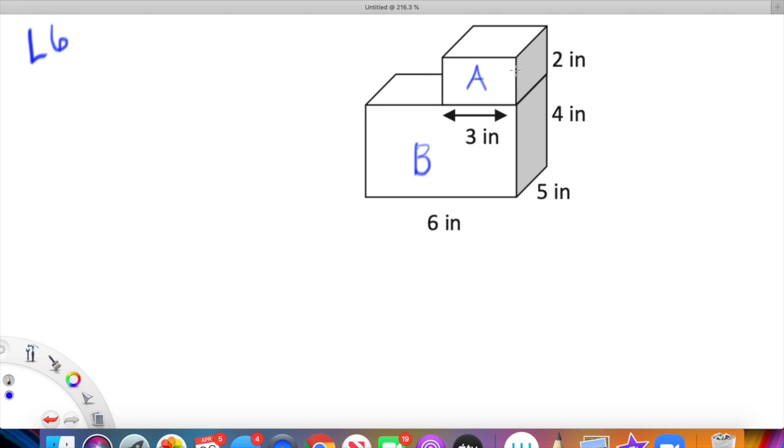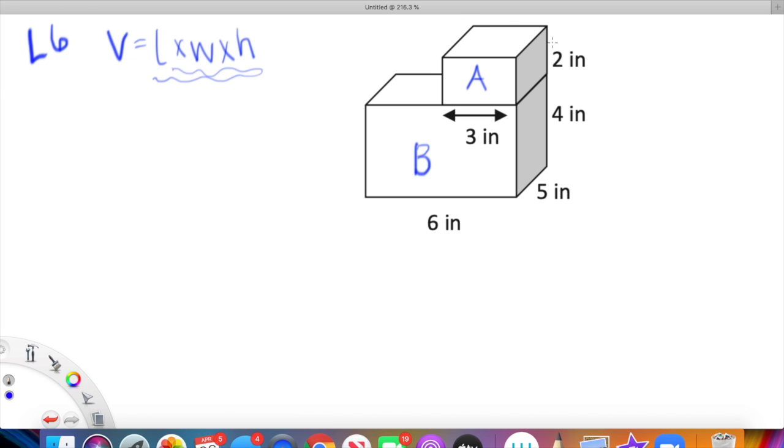Sometimes the dimensions will be very clearly posted, but sometimes they will not be. So let's look at A. Let's see what we know. First of all, we know that the volume is equal to the length times the width times the height, and we can multiply those in any order because the commutative property of multiplication allows us to do this. So I'm looking for the 3 dimensions for A.